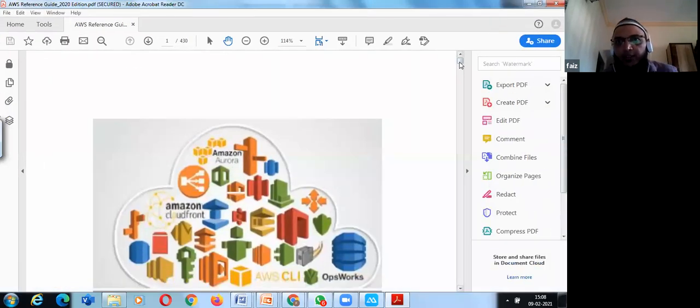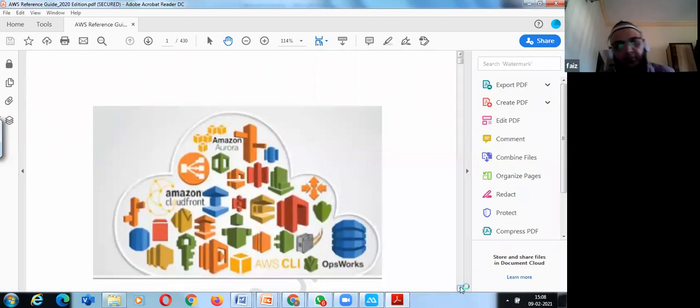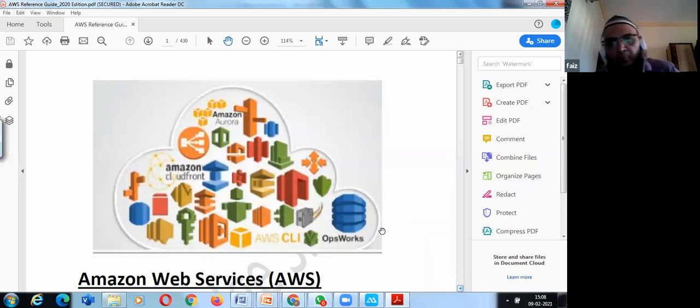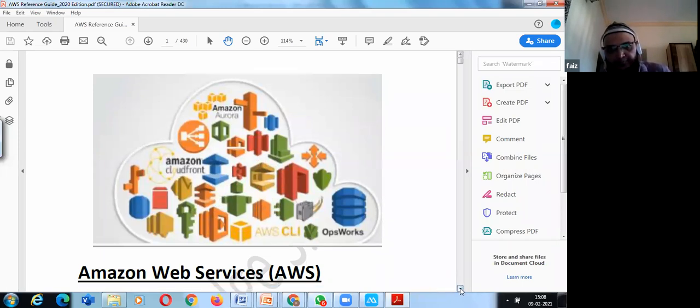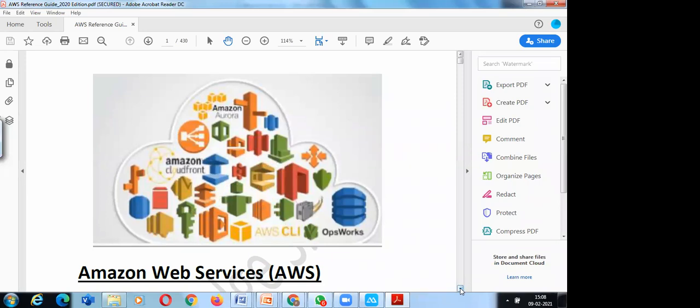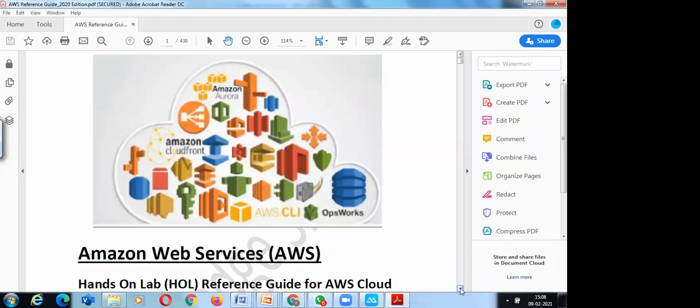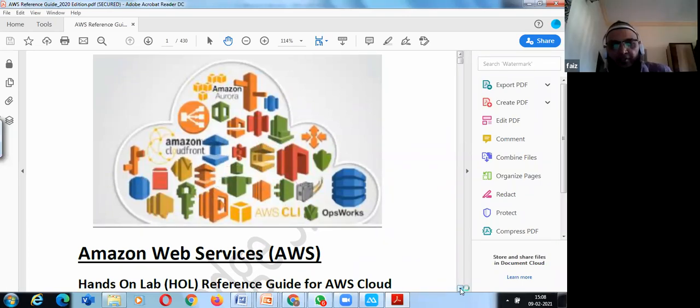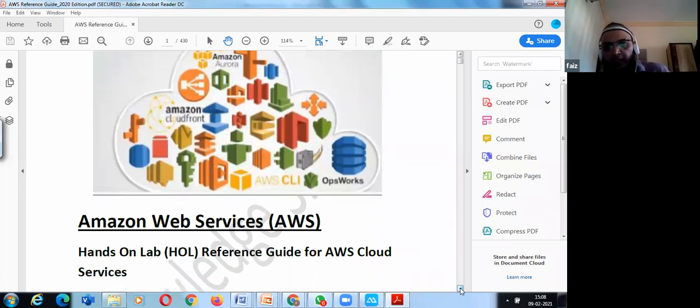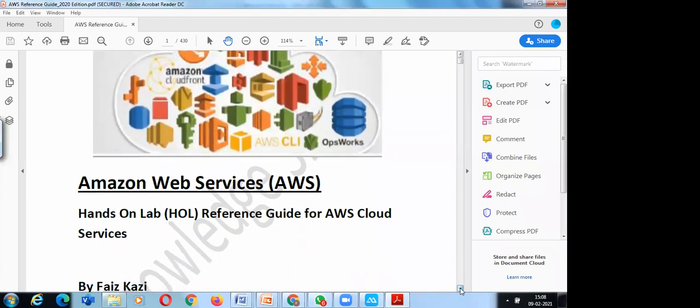If you see over here in the book, this is a very handy book for beginners, for SysOps administrators, cloud administrators, cloud architects, and development or DevOps engineers. I've posted this on my Google Drive, and this book is written by me.